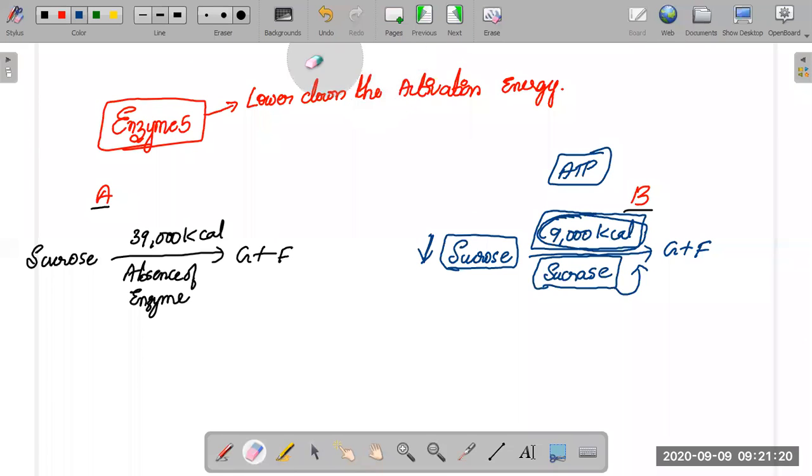Let me tell you similarly. See, the same thing happens in your chemistry when you use a catalyst. Again, see, this one also I forgot to mention.